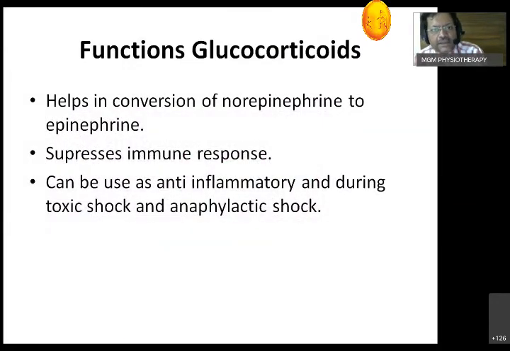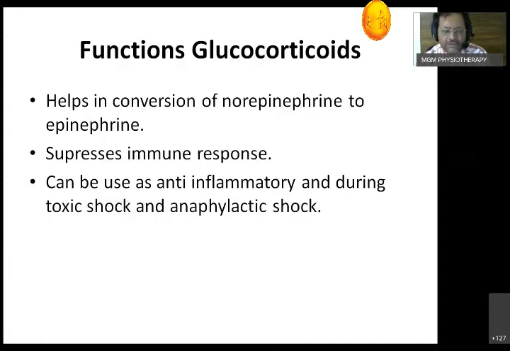And one more interesting thing is that during development, neural crest cells, which are neuroectodermal, come into the medulla and lie there. But what you have to remember is that these neural crest cells will not produce axons. They will only secrete epinephrine and norepinephrine, which is itself a neurotransmitter. But then why do they not produce axons?